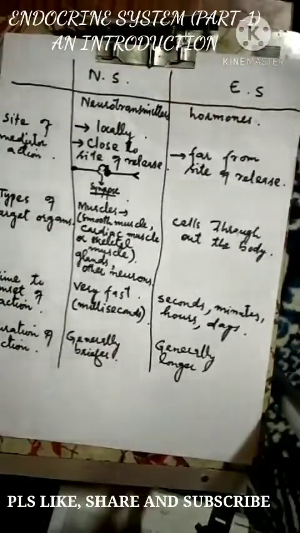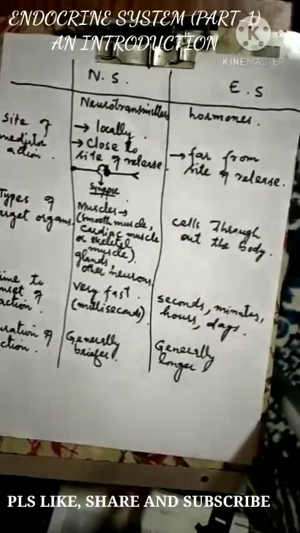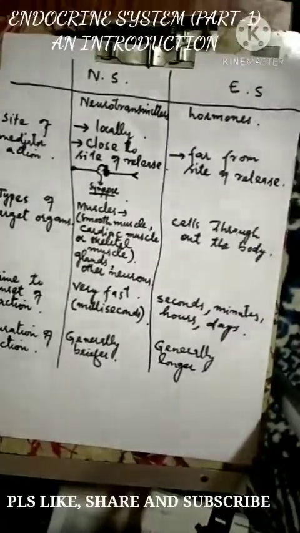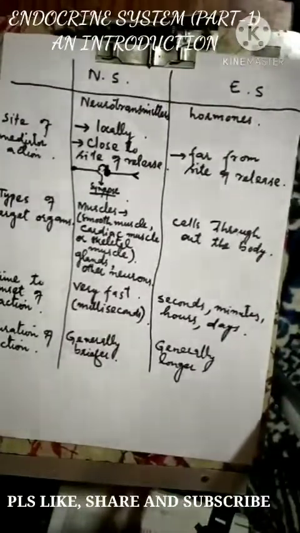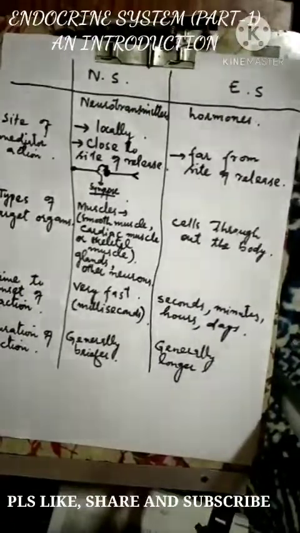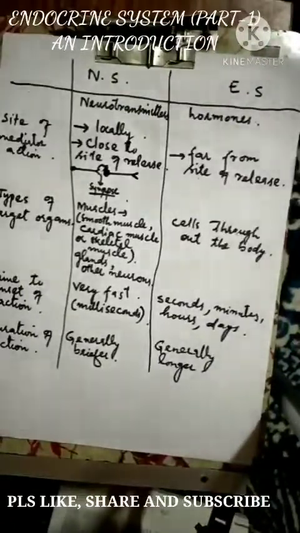And the time of onset of action is very fast in nervous system, and it can be fast or slow in case of endocrine system. Then the duration of action is generally briefer in nervous system, and it is generally longer in case of endocrine system. Fine.